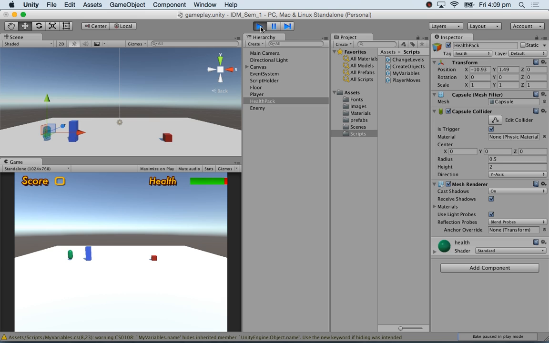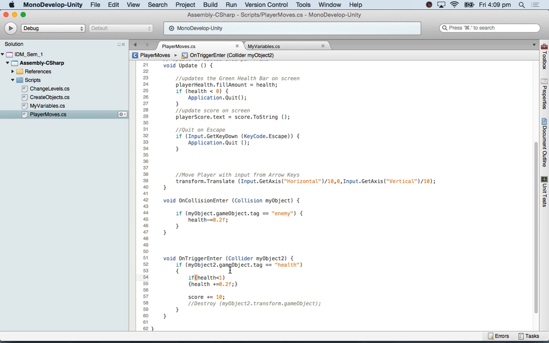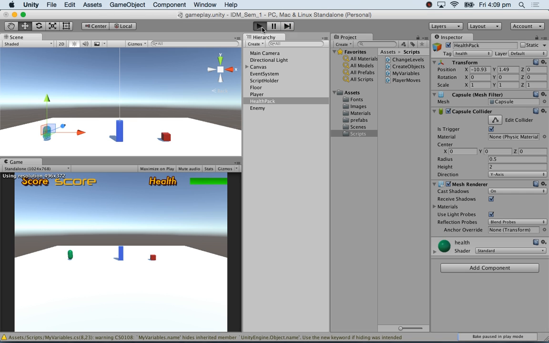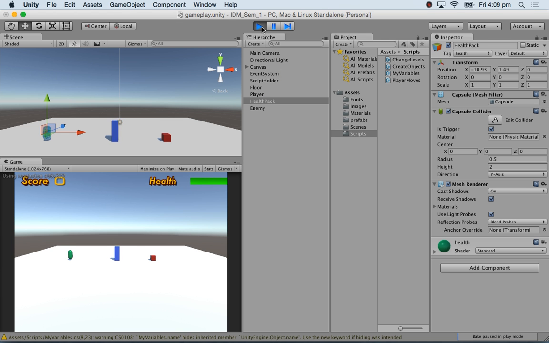So it'll keep giving me health till I go to 1. And you see this, I should say on trigger exit, so that when I walk over it, see, when you exit it, it gives me the points. See that?